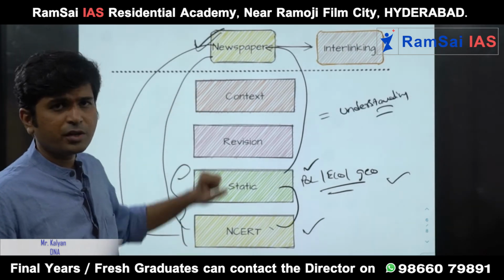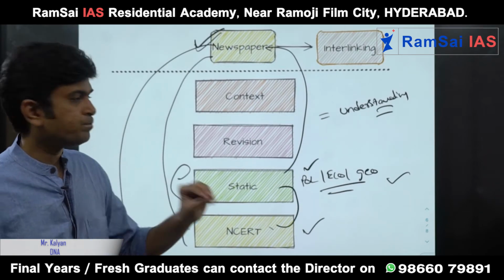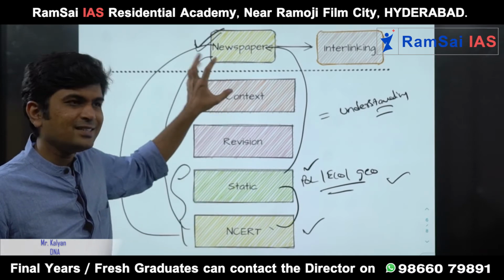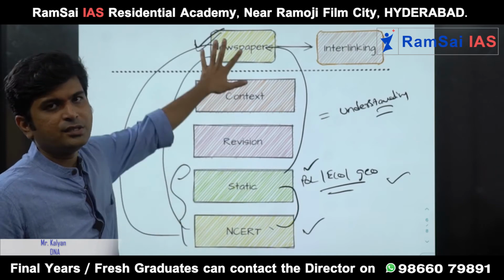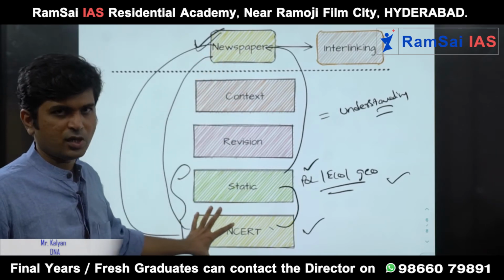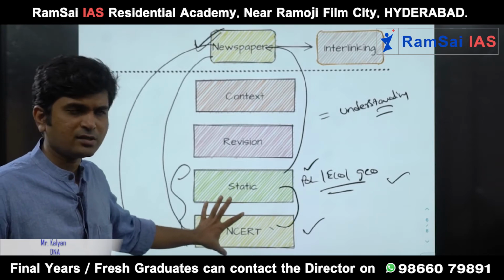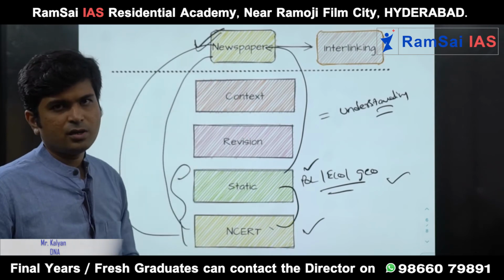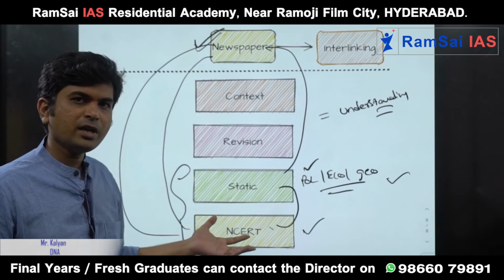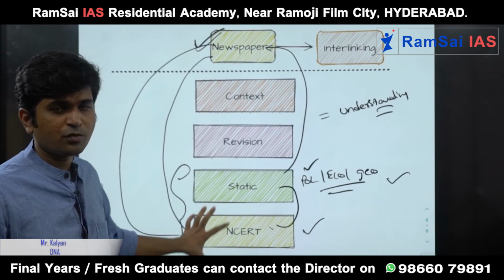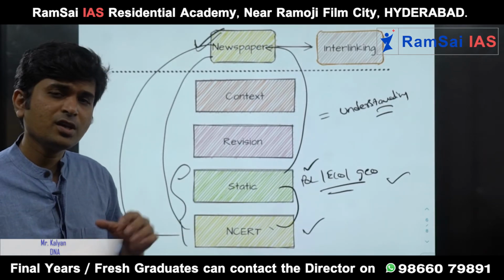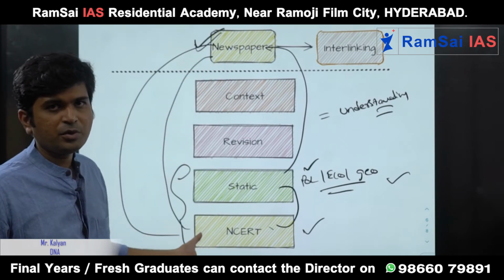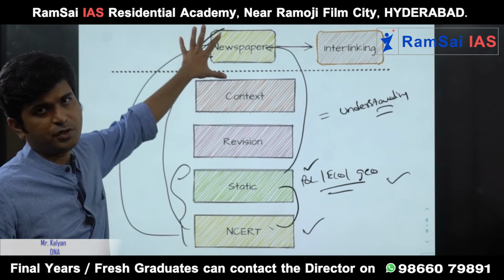The most important thing for you to do is take the newspaper as a catalyst. It will help you understand whatever you are reading and show it in reality, that is, real time. This is theory, this is practice. What you read about democracy, how democracy functions, elections, Lok Sabha, Rajya Sabha, all that is the static part. But how is it actually functioning in real life? That is your newspaper. So the newspaper is a mirror to the society, the rest is the static part. You need to know a clear-cut distinction. You cannot appreciate this without this. At the same time, you cannot expand on this without newspapers.